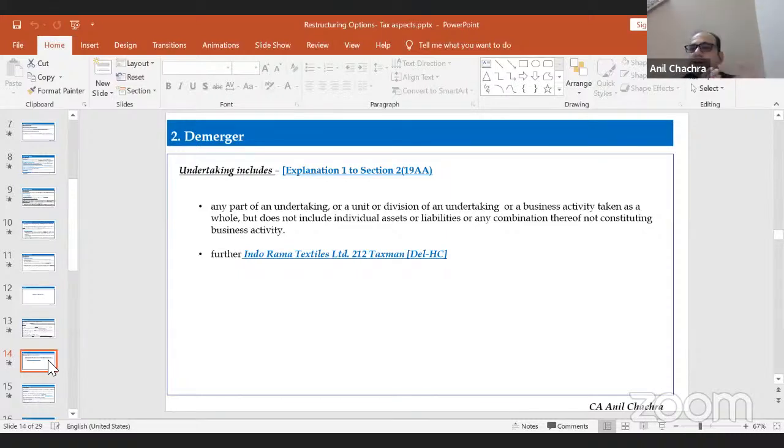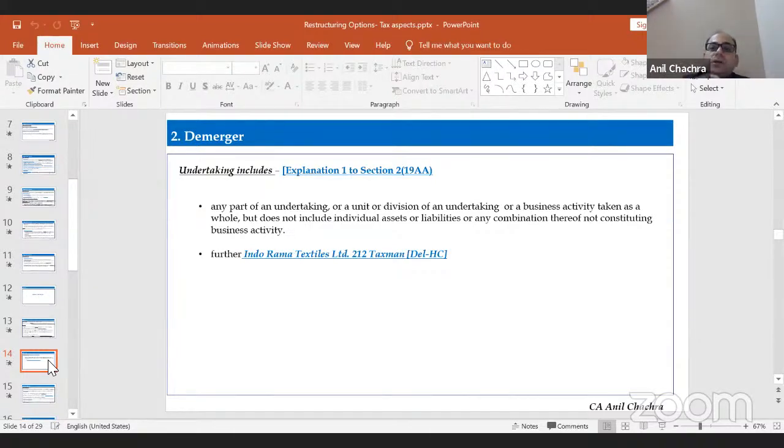Suppose merger is a very simple process, but in a demerger, you have to segregate your undertaking. So now the question is, suppose there are three segments, segment A, segment B, and segment C in my company, and I want to carve out my segment A. Whether all the assets in the undertaking need to be transferred to the resulting company, or can I pick one item? Can I make my own judgment about what type of assets I need to transfer to the resulting company? That is the debatable issue.